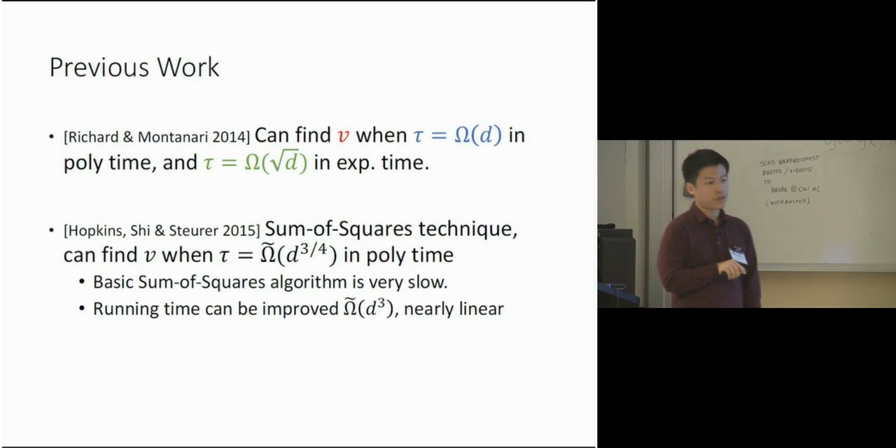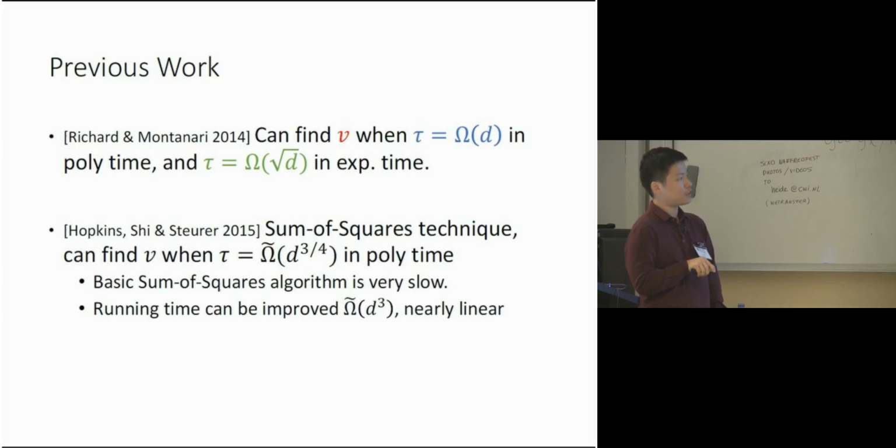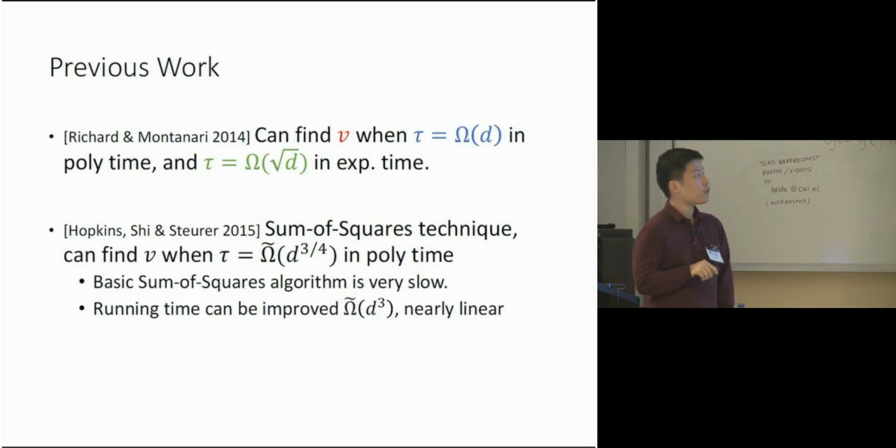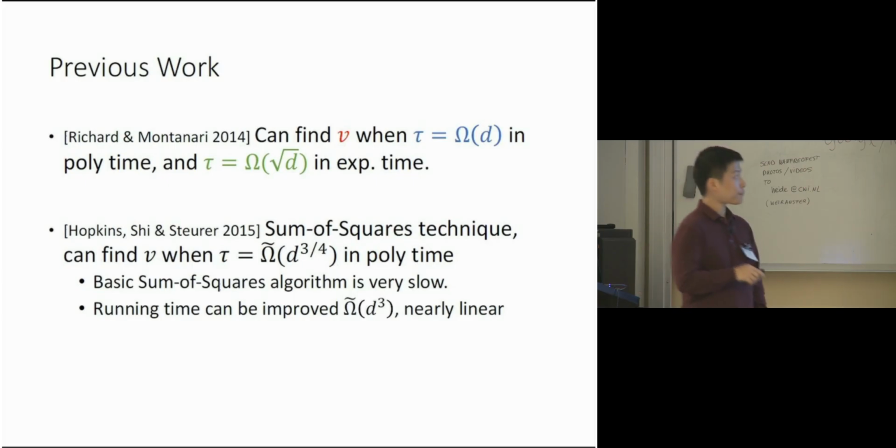The basic sum of squares algorithm is somewhat slow, and the learning time is improved to nearly linear. In our work, our algorithm is somewhat inspired by the homotopy method, but in the end we will show you that by a slight modification of the local search method, we can get this guarantee in polynomial time.